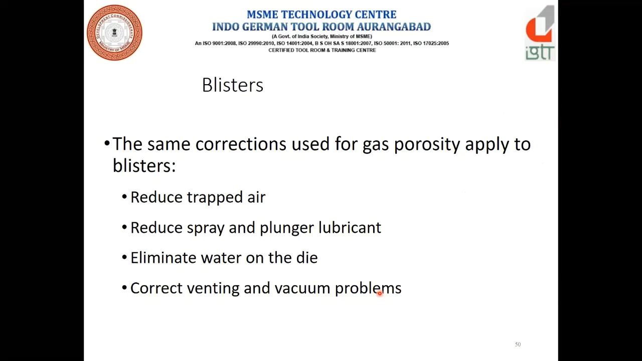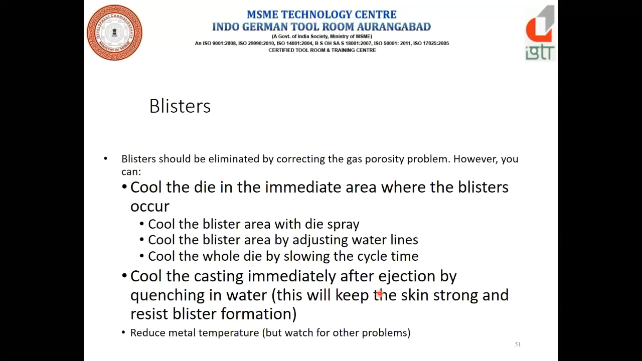Reduce the trapped air, reduce spray and plunger lubricant. For the blisters, trapped air, plunger and spray are all the main important things. Eliminate water on the die, venting, and cooling of the casting immediately after ejection by quenching in water.